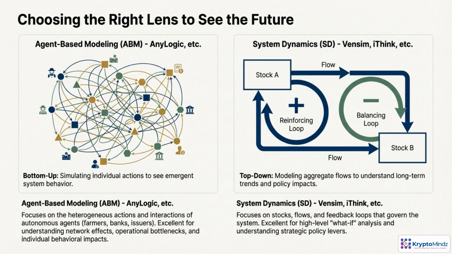Choosing the right lens to see the future. To model this accurately, we use two distinct lenses. Agent-based modeling, ABM, is a bottom-up approach that simulates individual actions, like a specific farmer interacting with a bank, to see how system behavior emerges. System dynamics, SD, is top-down, focusing on high-level stocks, flows, and feedback loops to understand long-term policy impacts and trends.